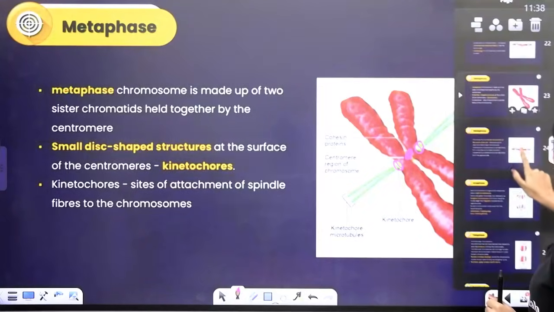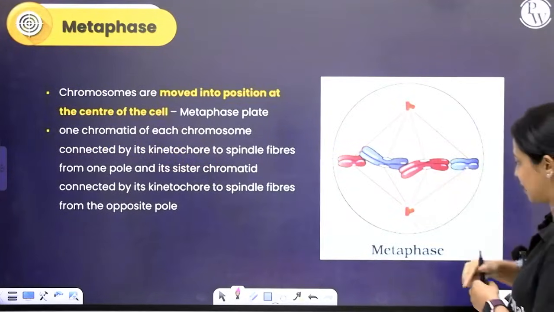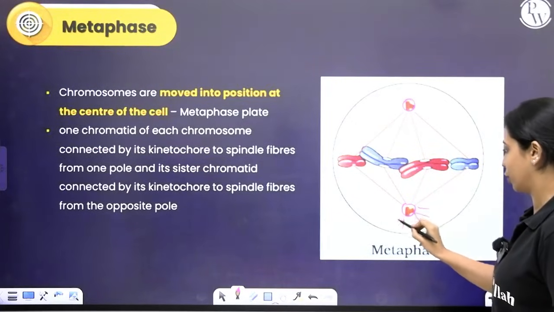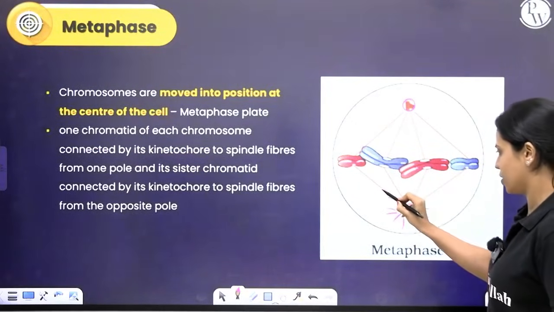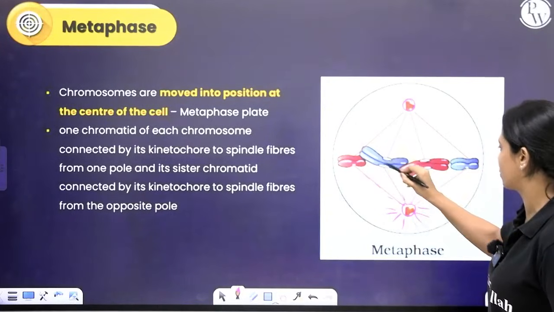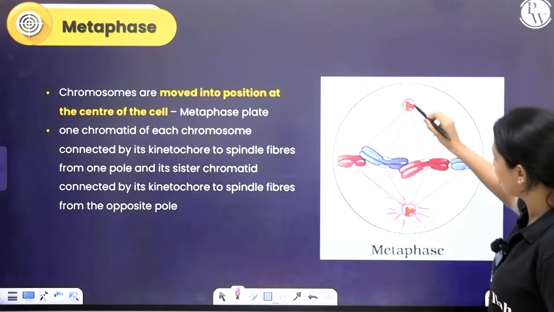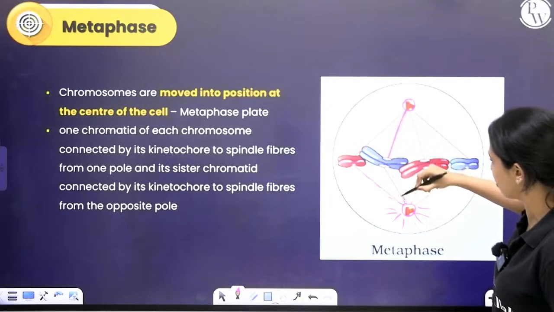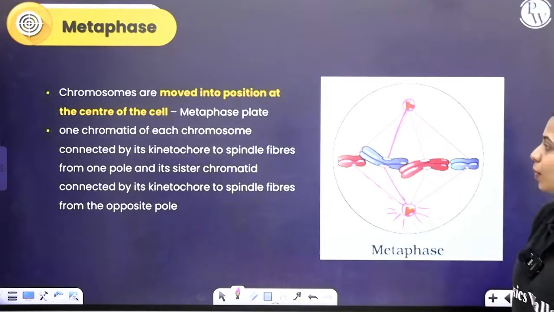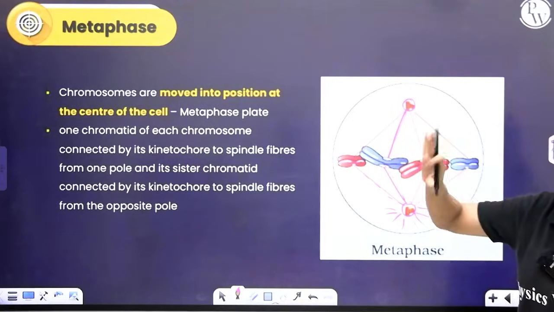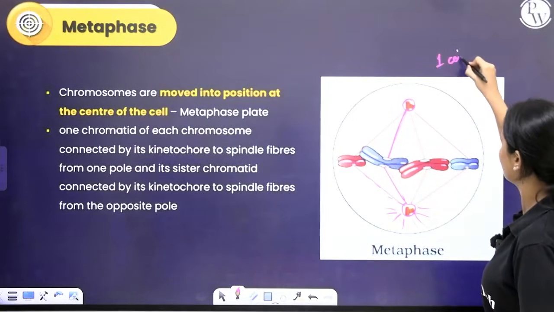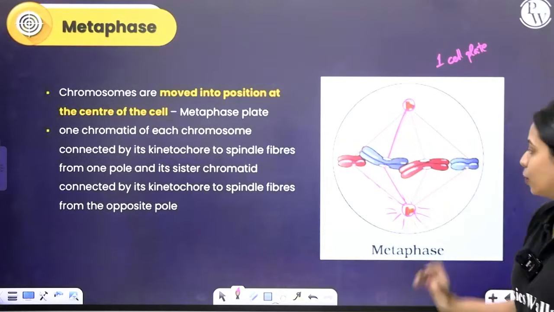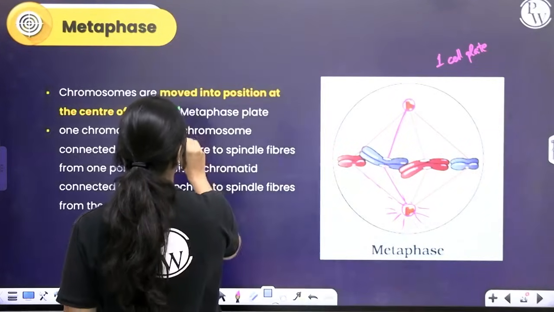Okay, so here you can see very well how this is the centrosome, this is the centrosome at the opposite pole, radiating out microtubules which we call the aster. It's also giving out microtubules in the form of spindle fibers. From each pole to each chromosome, spindle fibers are attached. From this pole to one kinetochore, from this pole to the other kinetochore. Okay, so at metaphase of mitosis, you can see one plate being formed at the center of the cell. We call this the equatorial plate or the metaphase plate.